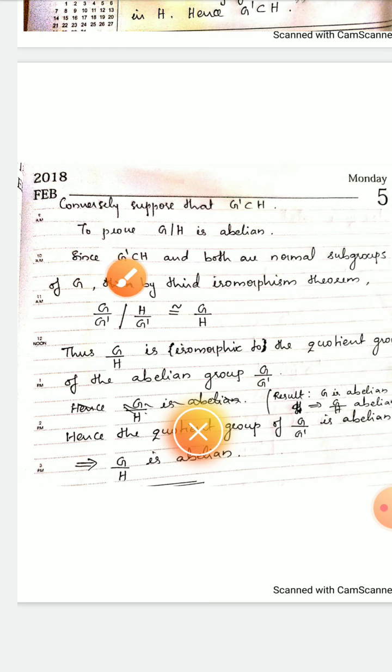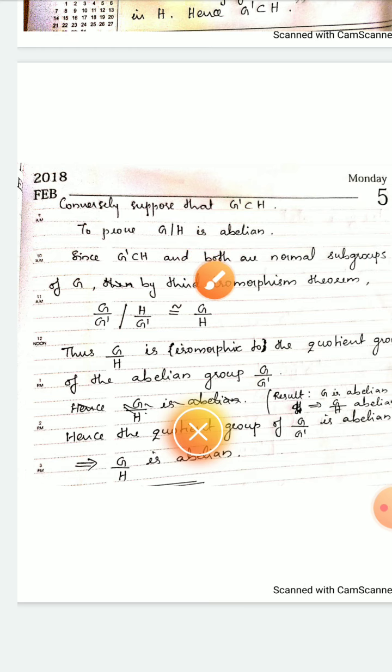So here we have assumed that G dash is a subset of H, and also G dash and H are normal subgroups of G. Then we can apply the third isomorphism theorem. Let us go through the third isomorphism theorem. It states that if S is a subset of K, and both are normal subgroups of G, then, in place of S, here G dash, and in place of K, here H. Then K by S is a normal subgroup of G by S, and we don't need that part.